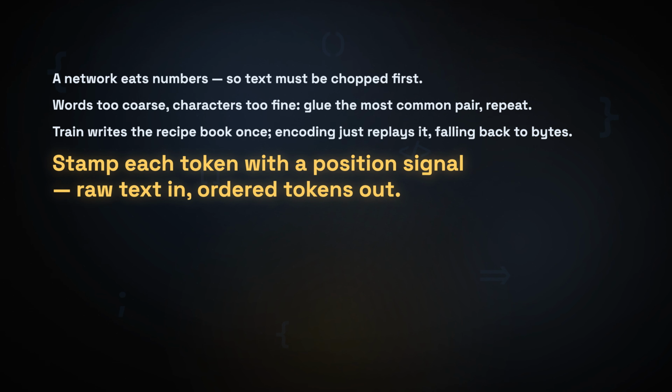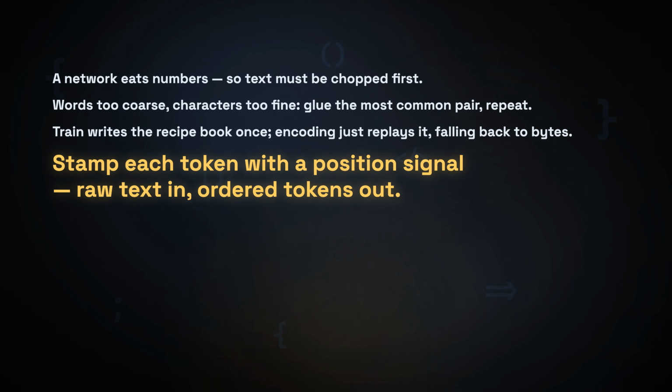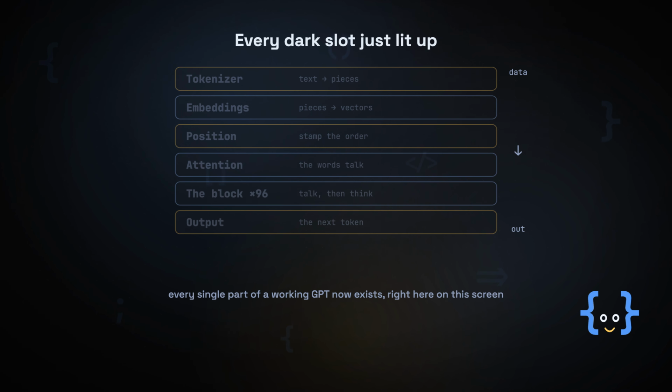Encoding is just a line cook replaying it, falling back to 256 bytes so nothing is ever unknown. The chunks it produces, not letters, are the deep reason a genius can't count to 3. And because attention is blind to order, we stamp each token's vector with a position signal, so the tower finally knows what came first. Raw text, in. Ordered tokens, out.